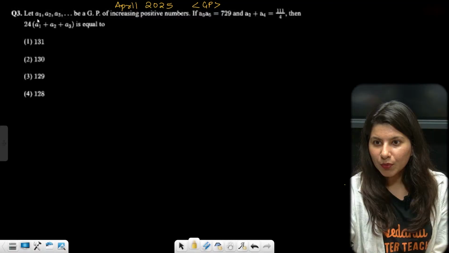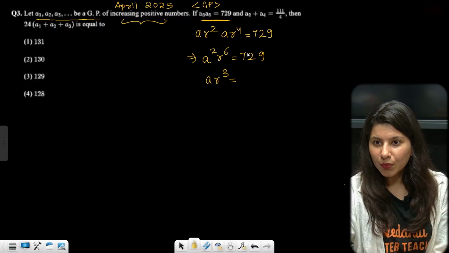I can see that a1, a2, a3 be an increasing GP of positive numbers. a3 a5 is given as 729. So a3 a5. Can anybody tell me a3? Ma'am, a3 is ar square. a5 is ar power 4, that is 729. So a square r power 6 is 729. Or you can say that ar cube is nothing but 729 whole square root. So 729 is 27 whole square.